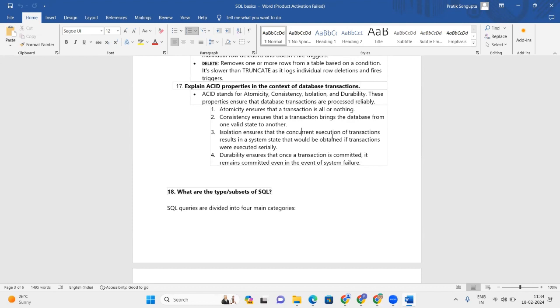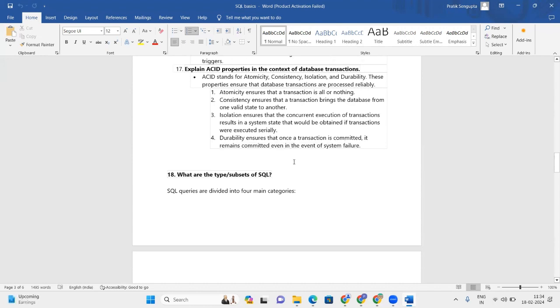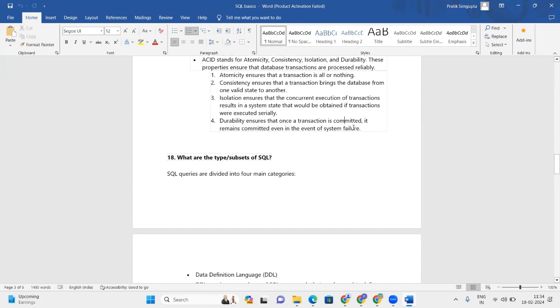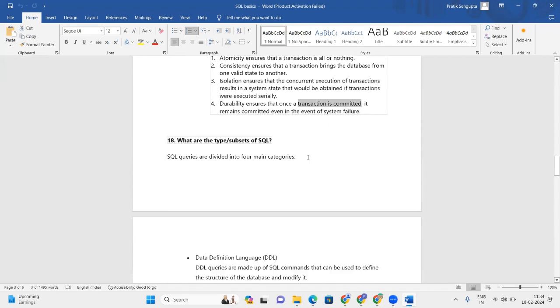Durability means once a transaction is committed, it remains committed even in the event of system failure. Committed means permanent changes in the database. Rollback means recovery from that, the opposite. So even if the system fails, the changes are not gone from the database.